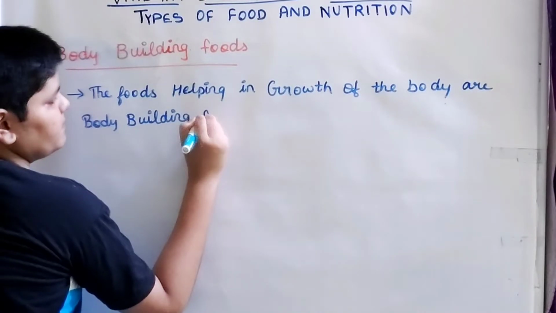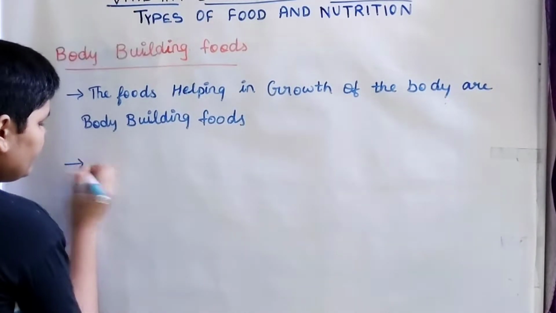So the main bodybuilding food is proteins.